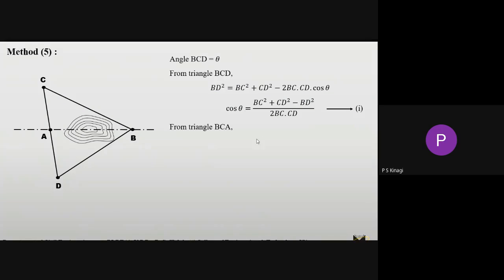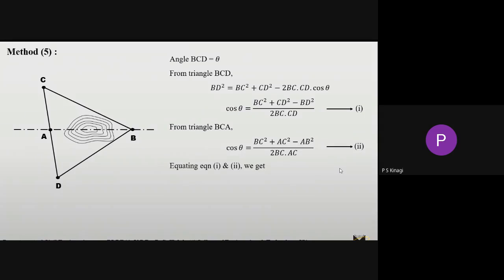Now, one more triangle I am considering here, that is triangle BCA. Whatever angle you have, you have to consider with respect to the triangle only. Again I am applying the cosine rule for this one, writing the same cosine rule with respect to cos theta. We get cos theta is equal to BC squared plus AC squared minus AB squared divided by 2 BC and AC. I am taking this as equation number 2.